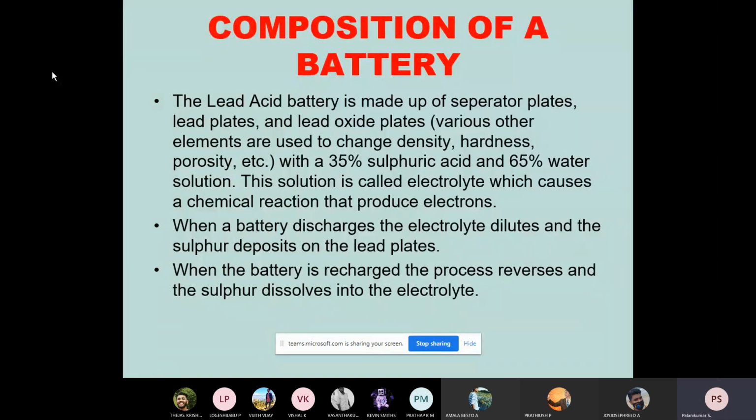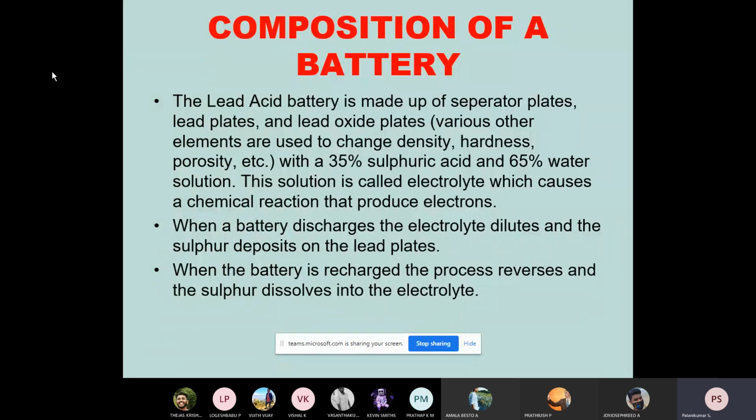So this is the composition of a battery. Here is a lead acid battery. There will be a separator plate, a lead plate, and a lead oxide plate. A diluted sulfuric acid with 35 percent acid and 65 percent water solution is called the electrolyte. It is diluted only, but when completely discharged, the water percentage will be more.